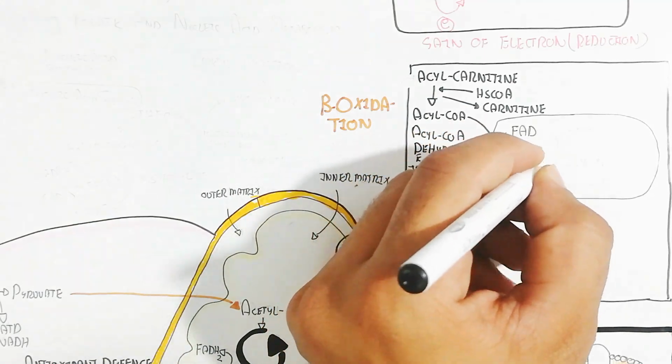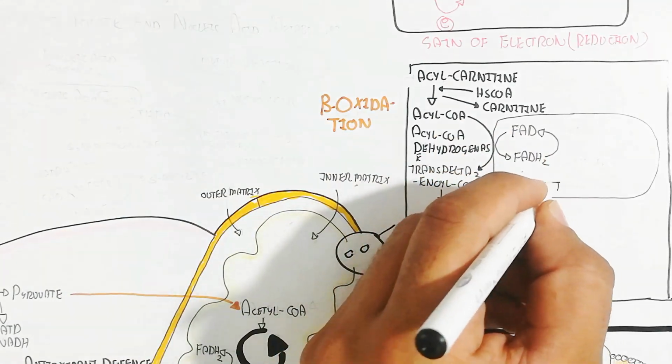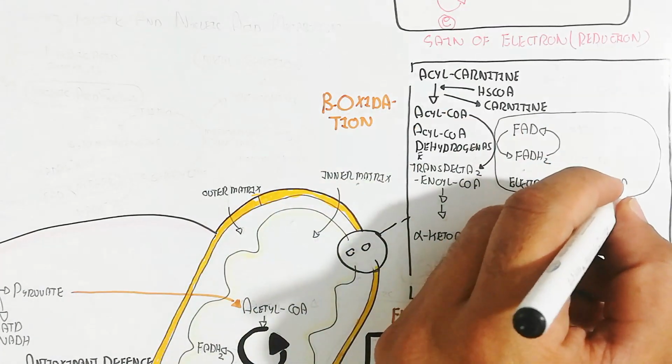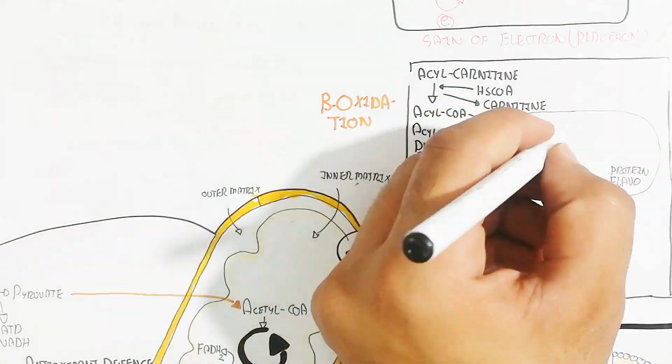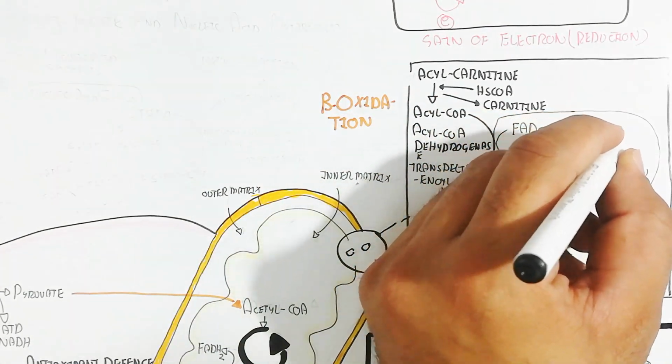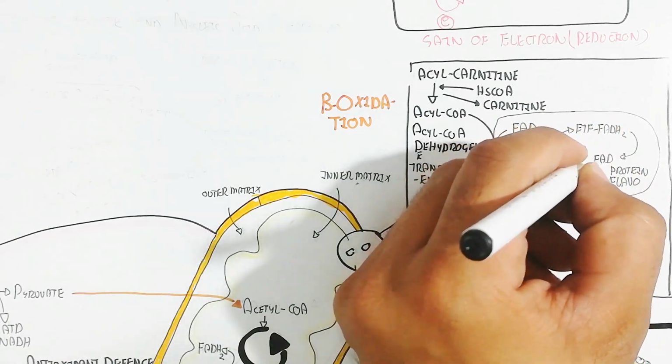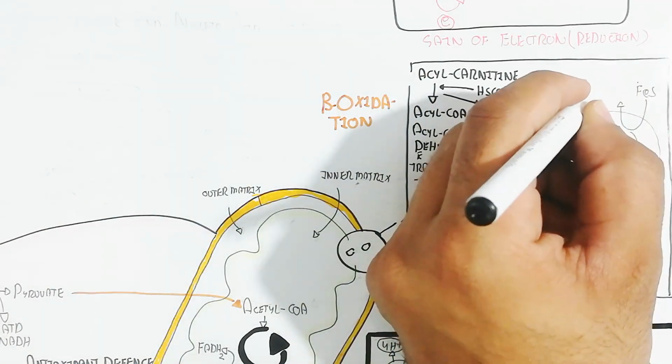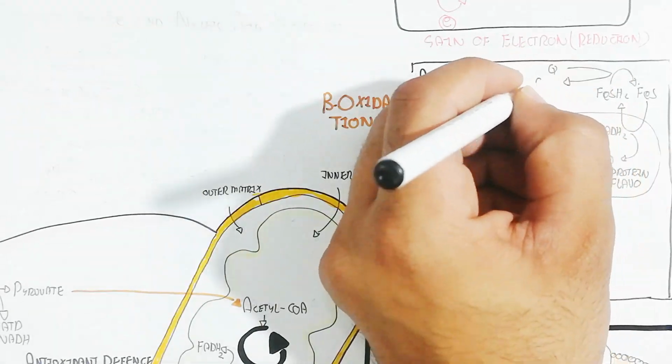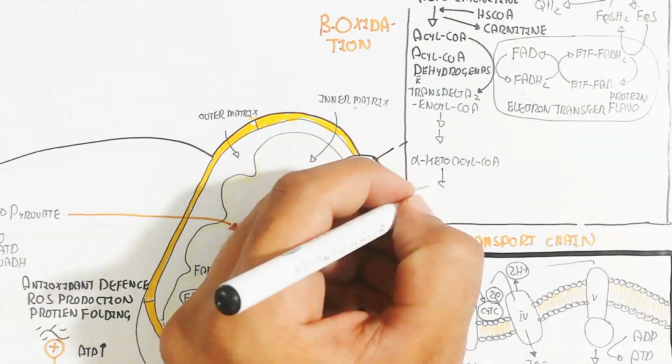The dehydrogenase enzyme and the electron transfer flavoprotein use FAD to convert it into FADH2, and this FADH2 will transfer to the flavoprotein for reduction and oxidation.